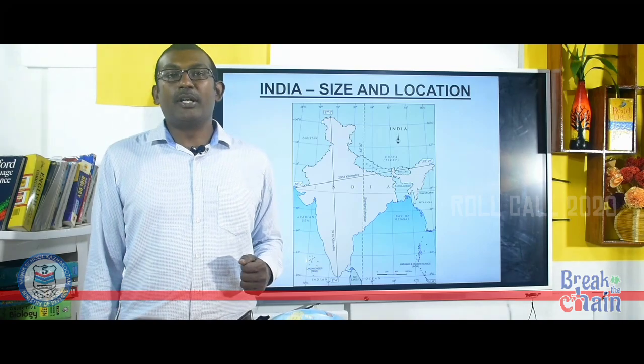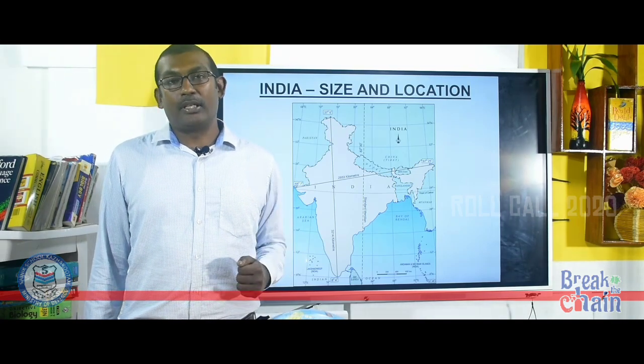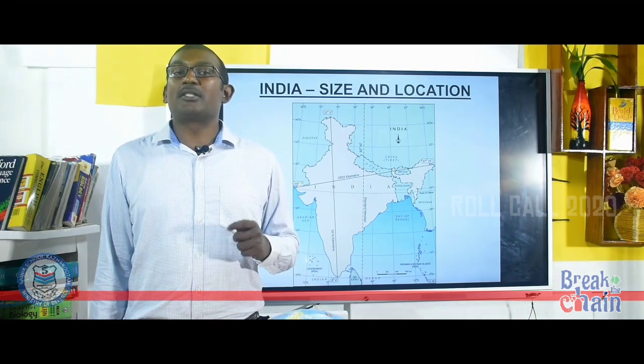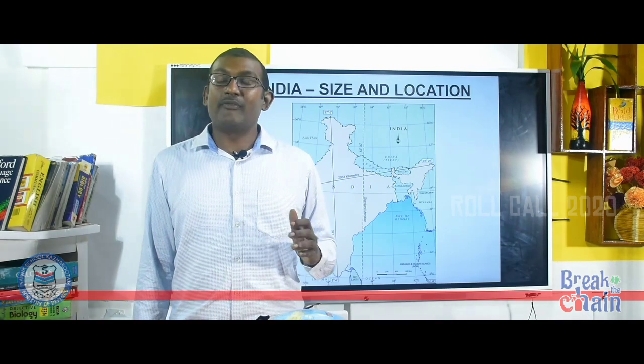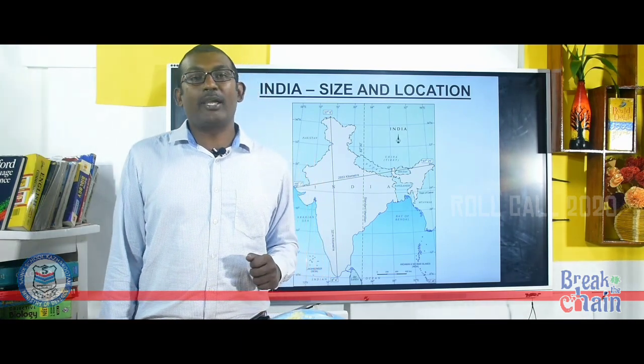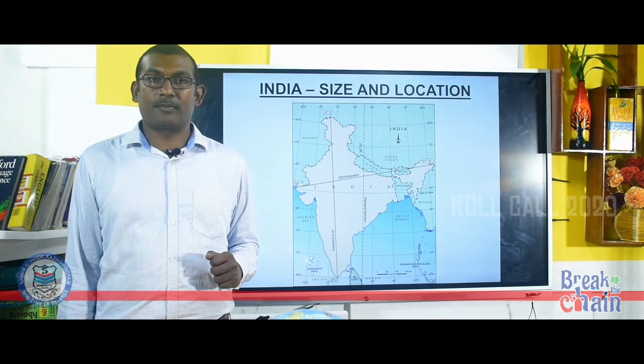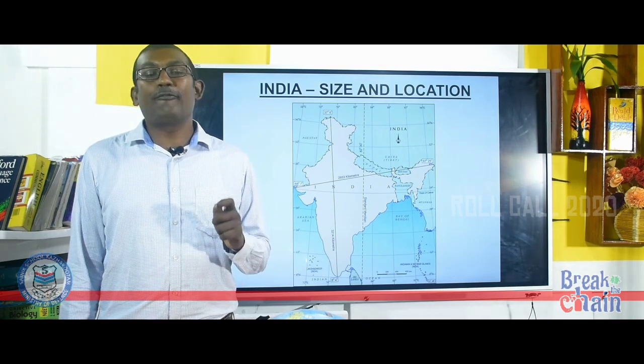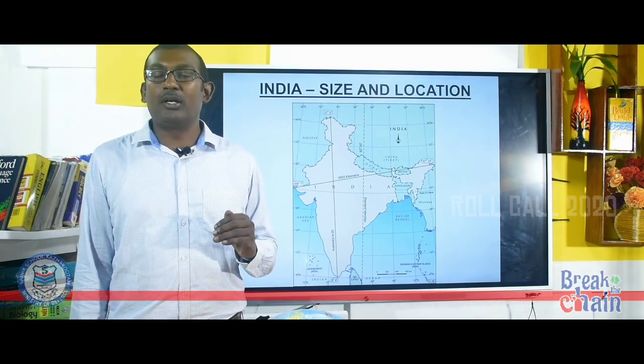In the second part, we discussed about the size of India. India is the 7th largest country, having an area of 3.28 million square kilometer, and it is the 2.4% of the total world area.